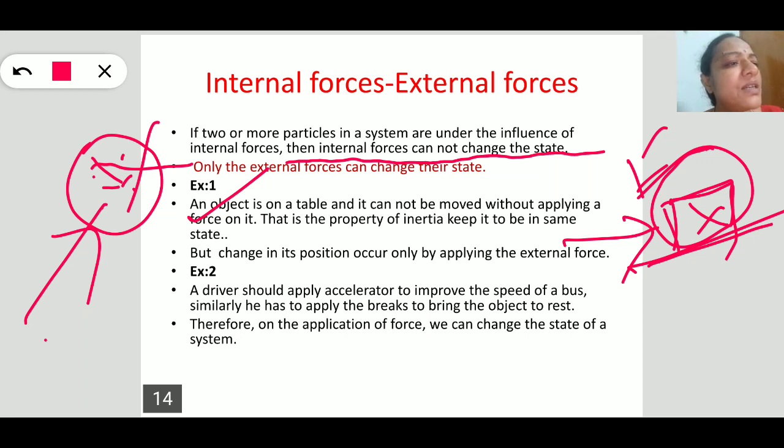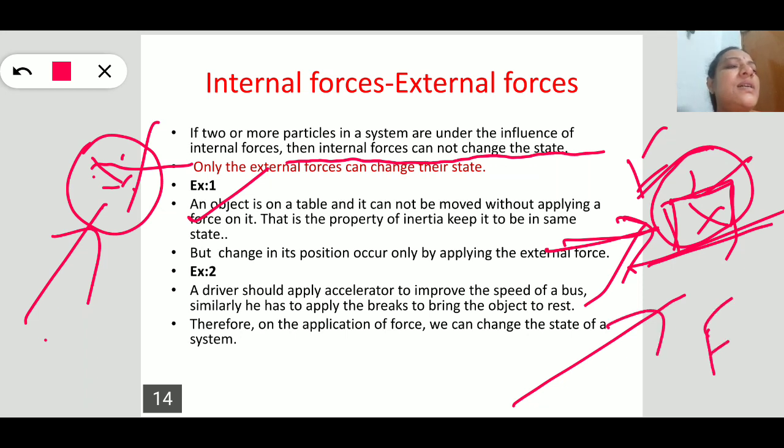To change the state of this body, it must be acted upon by some external force. So we understand that internal forces cannot change the state of a body. This is related to a term, that is inertia.